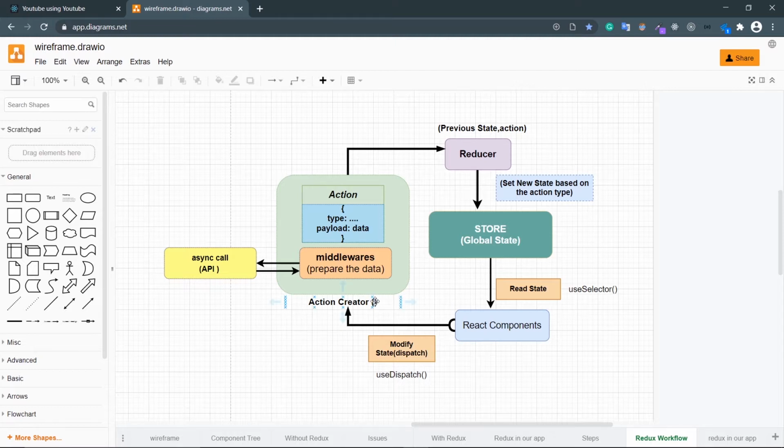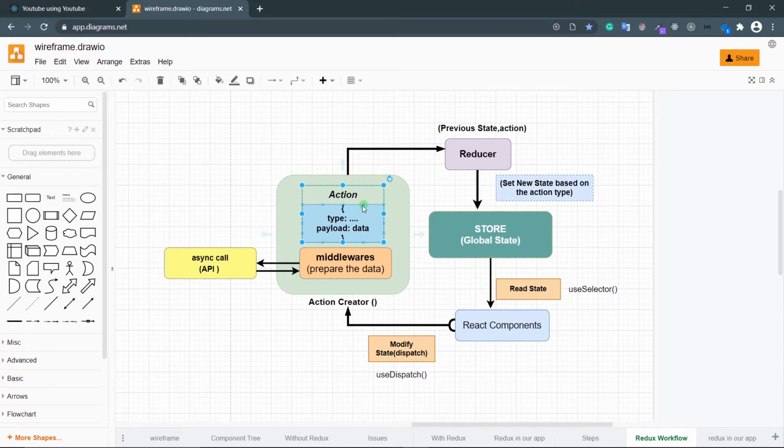Okay, so let's say we have an action creator, something like add data. And inside this action creator, I have this middleware function. This middleware function will call the API, get the data and prepare the data, and then it will create an action object. And what is an action object? The action object has two values, type and payload. Type is the type of operation you want to perform on the store, and the payload is the data related to that operation. That's as simple as that.